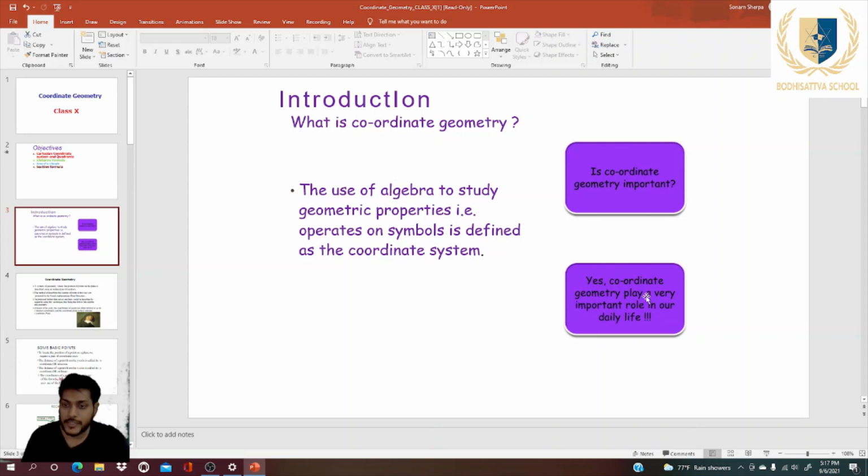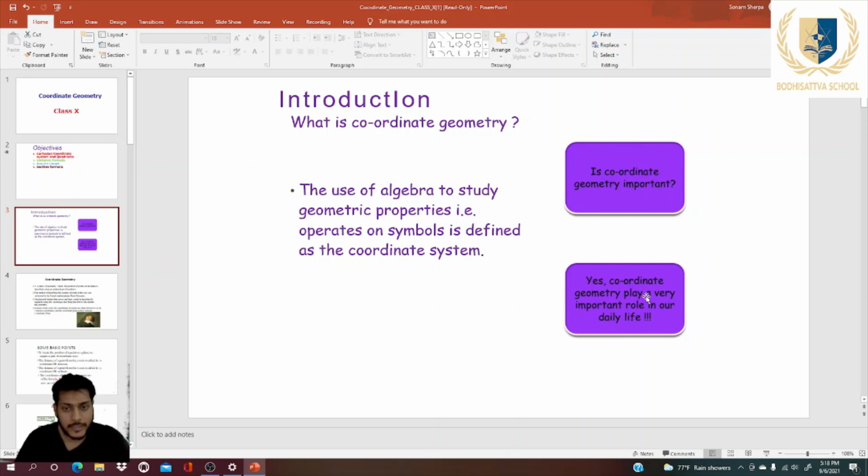Yes, coordinate geometry plays a very important role in our daily life. This is used in every sector which is related to military systems, satellites. You use location in your phone, that is also related with coordinate geometry.